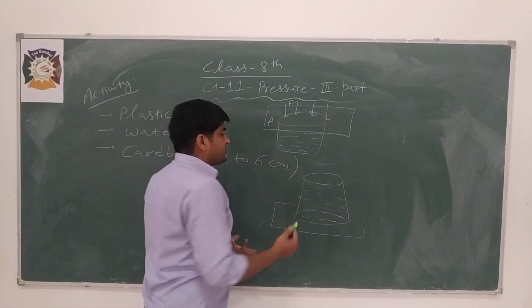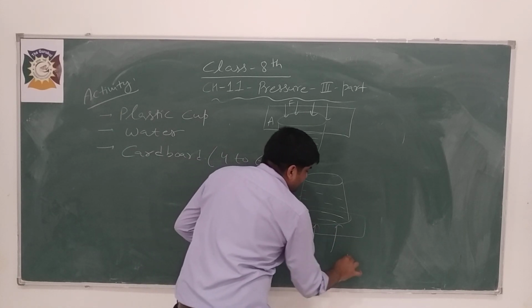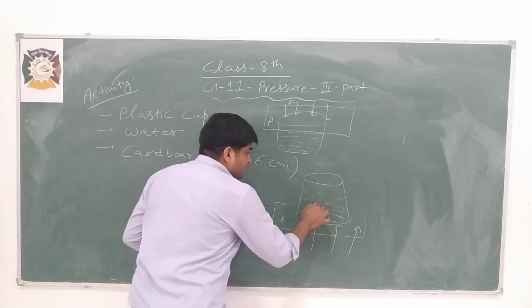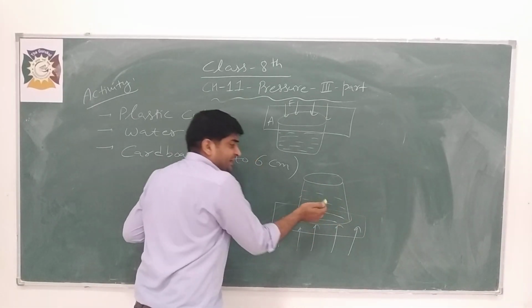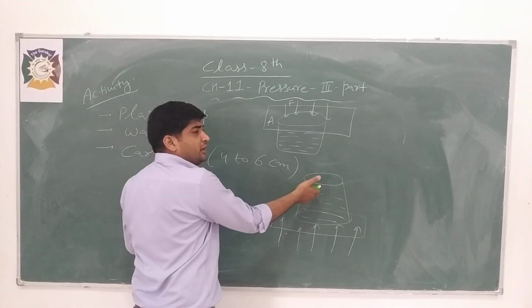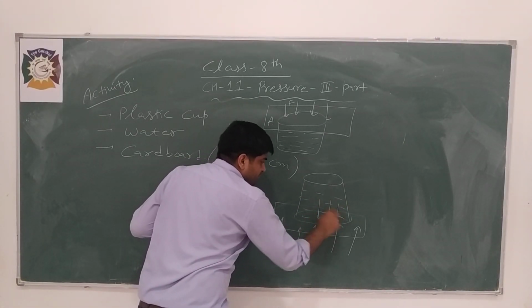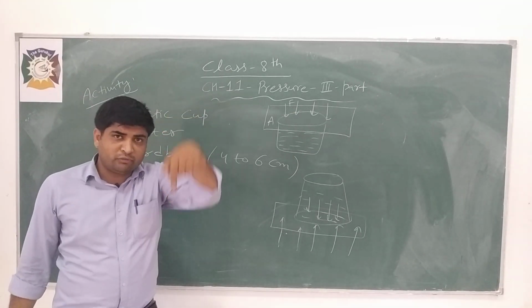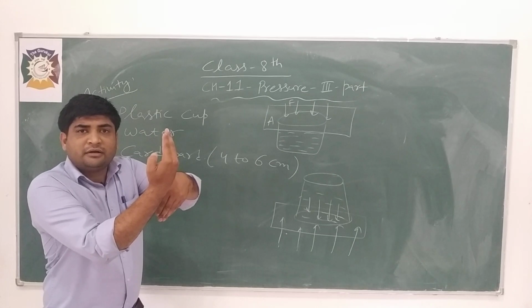It is because the atmospheric pressure is acting on it. Obviously, the weight of the liquid present inside this plastic cup is acting in the downward direction. The weight of the water acts downward, but atmospheric pressure acts in the upward direction.